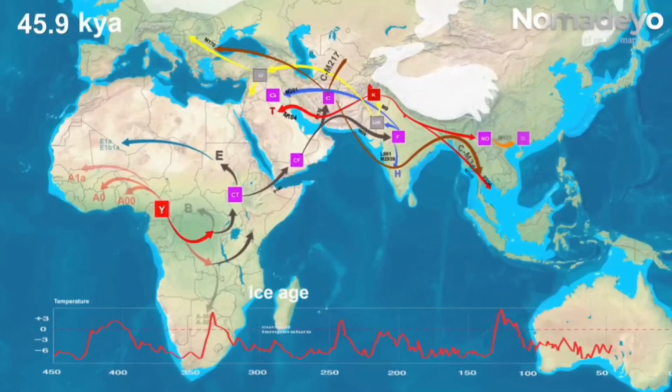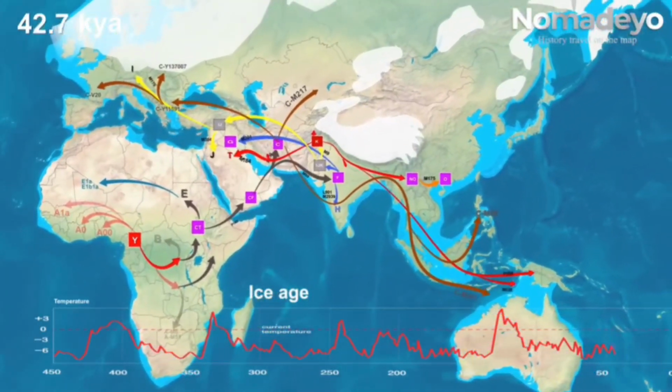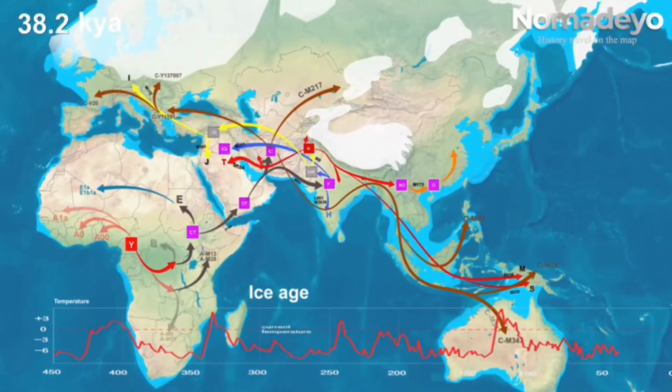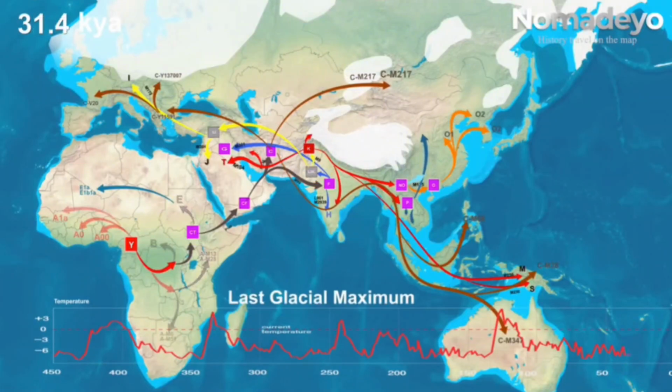Group C, born 53,000 years ago, travels to Europe, Australia, and Siberia. During this time, some of the descendants of Group K leave for New Guinea. The O group, which occurred between 36,000 and 40,000 years ago, spreads to East Asia. Group P advances to Central Asia through the Taklamakan Desert.